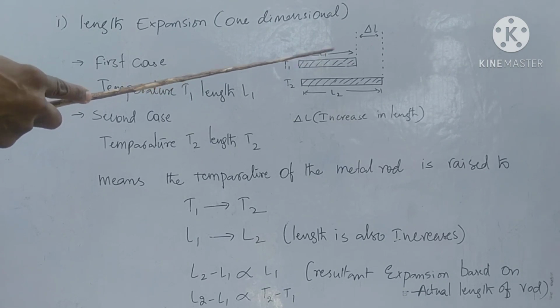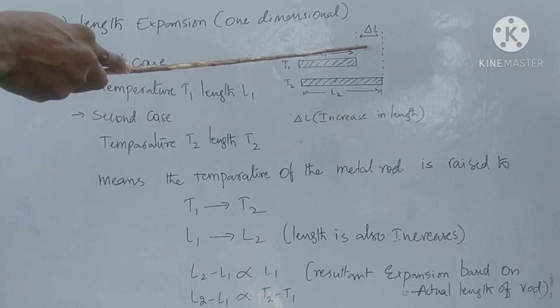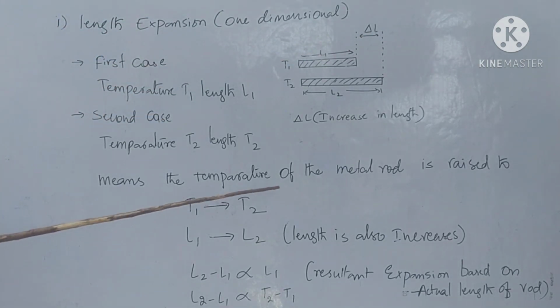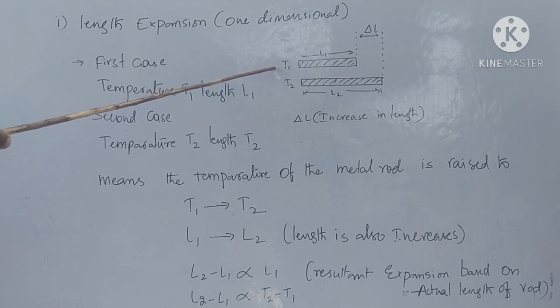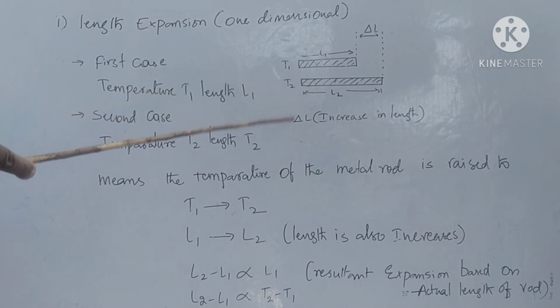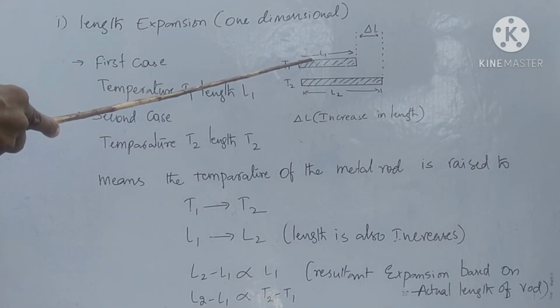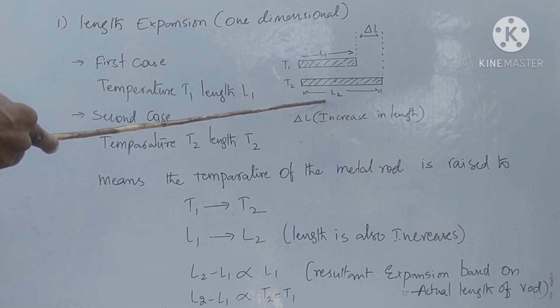Here the change between L1 and L2 is delta L. So it means the temperature of the metal rod is raised from T1 to T2. Here the temperature of the metal rod is increased from T1 to T2. So the length is also increased from L1 to L2.